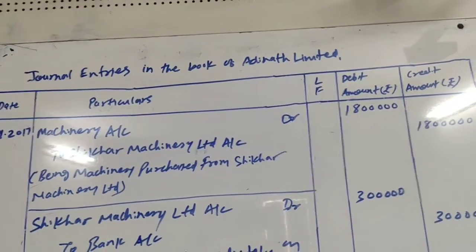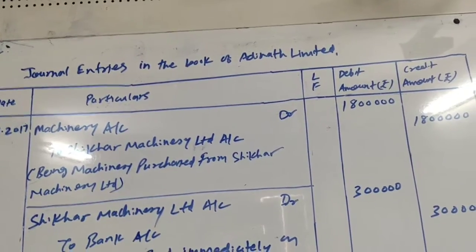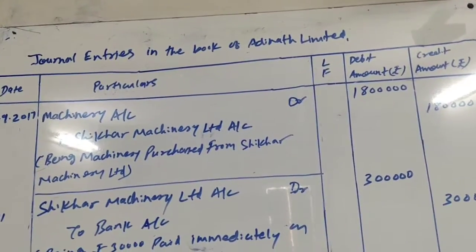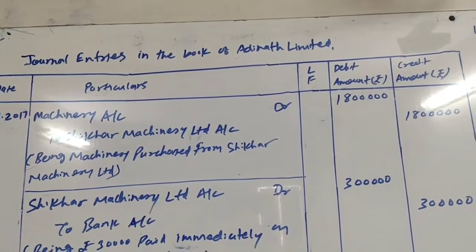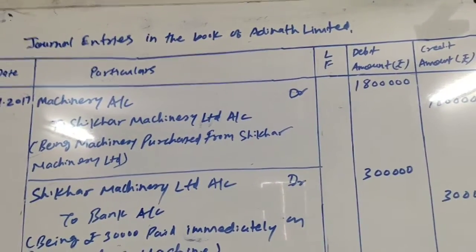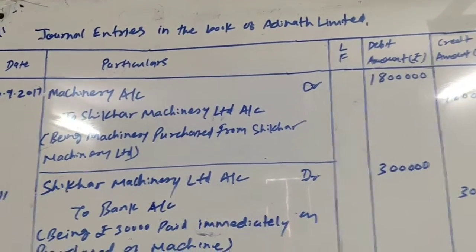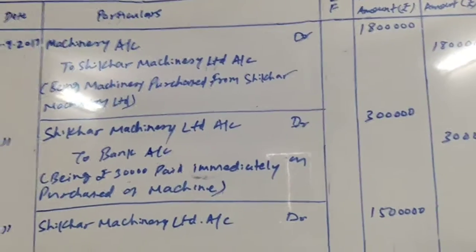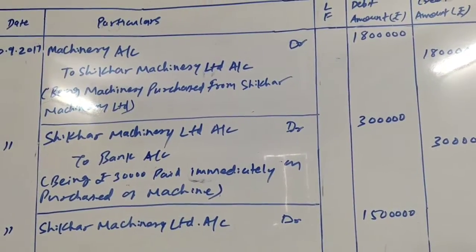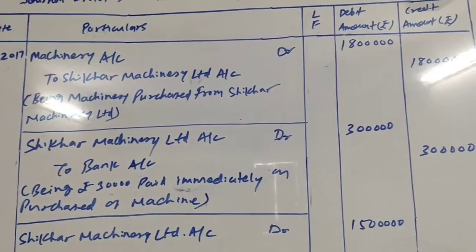Okay friends, now after buying this, we will give the entry for the payment. For the payment, how much? 3 lakh, which is paid in cash. So this is the entry: Shikhar Machinery Limited account debit to bank account 3 lakh.